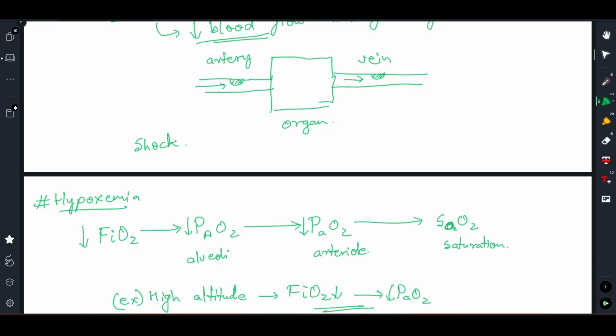After that, we discussed how hypoxia affects and results in cell injury, right? So ATP will not be formed and the vital functions will be affected. Then we discussed reversible cell injury and irreversible cell injury, in which the reversible cell injury had a hallmark which was cellular swelling, while in case of irreversible cell injury, the hallmark was membrane damage, right? And then we discussed these in detail, and with this we conclude this video.